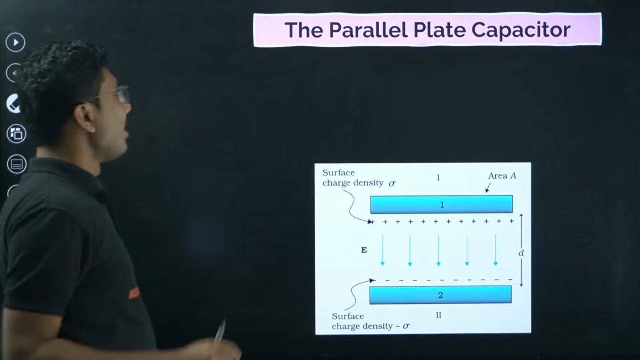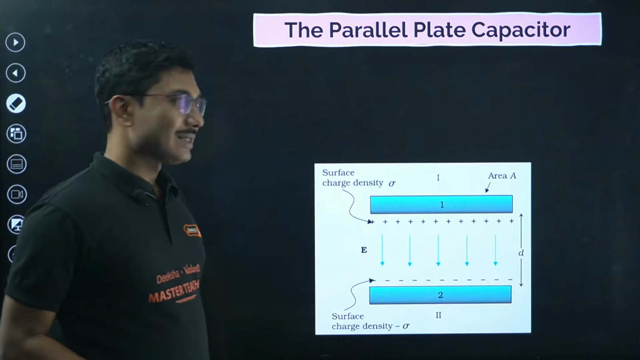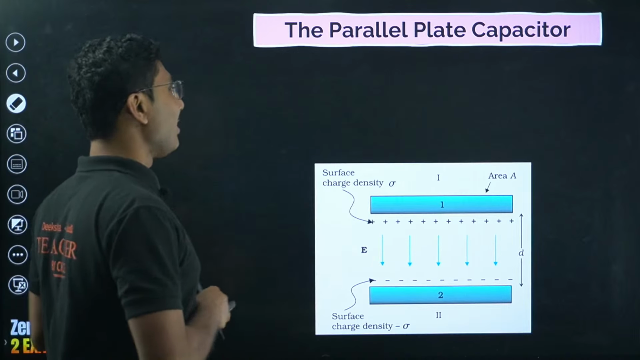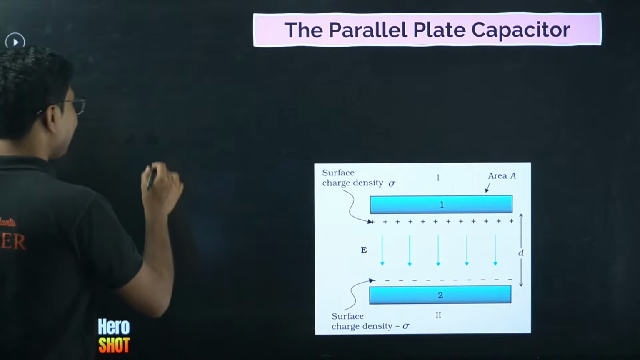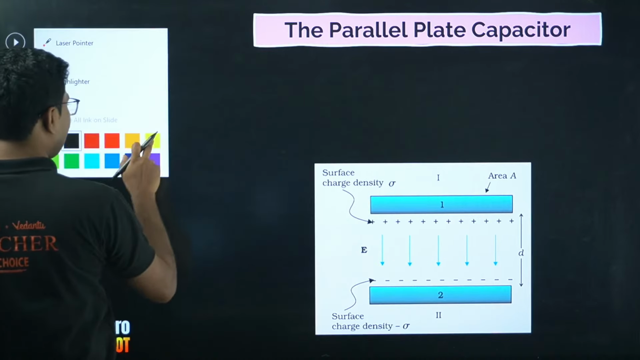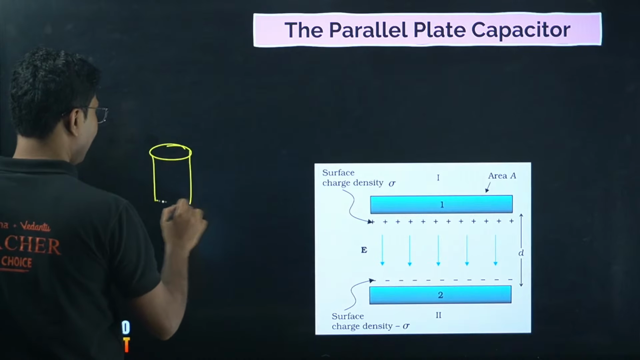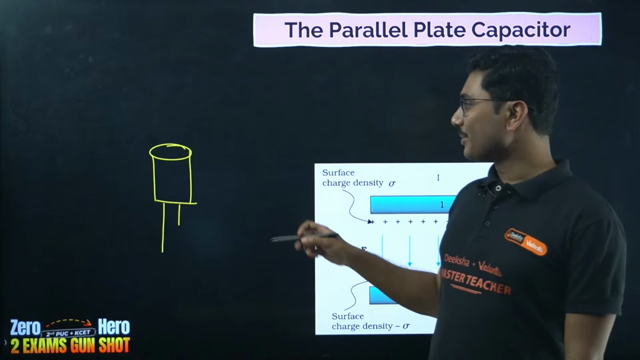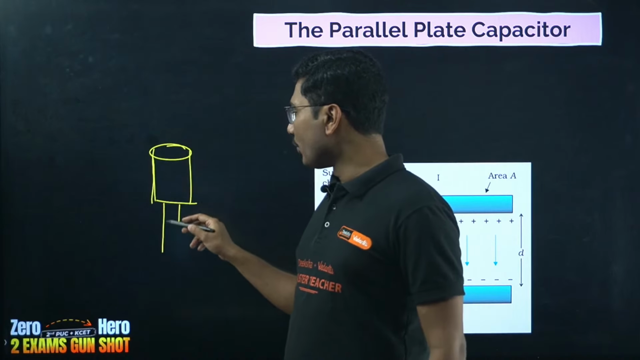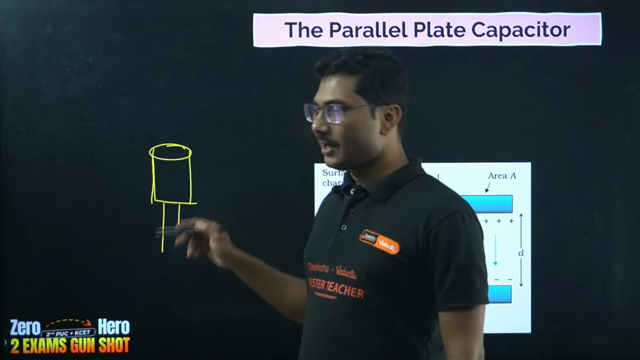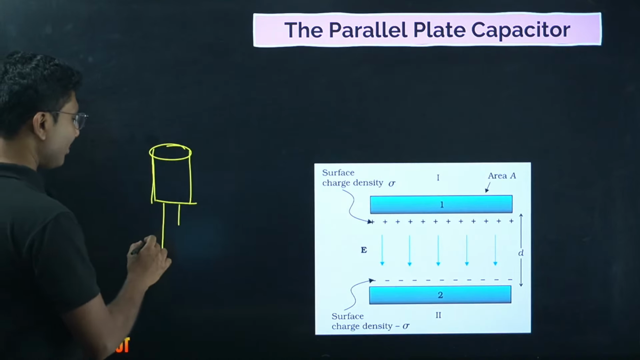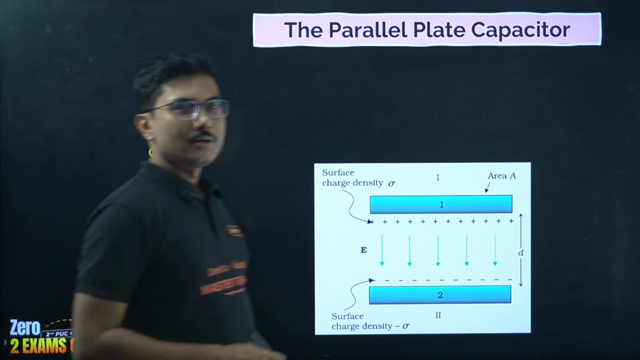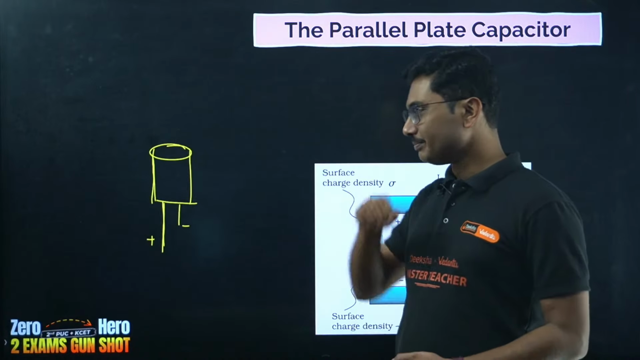Now, parallel plate capacitor. The parallel plate capacitor is the most common capacitor used in our day-to-day life. Even if you see a capacitor like this, this is also a parallel plate capacitor. This looks like a cylinder, but it is a parallel plate capacitor. Those who studied electronics might know that the large arm is positive and the small arm is negative. So a capacitor has a positive and a negative.